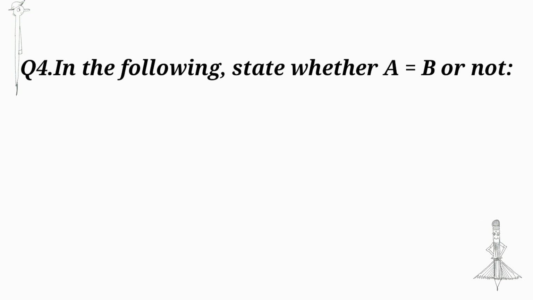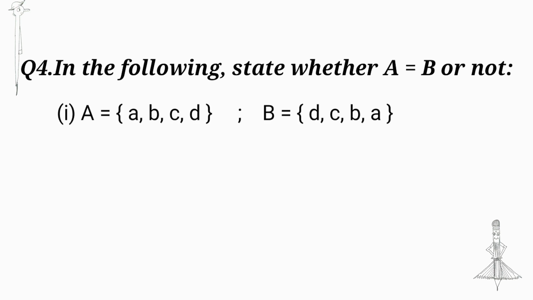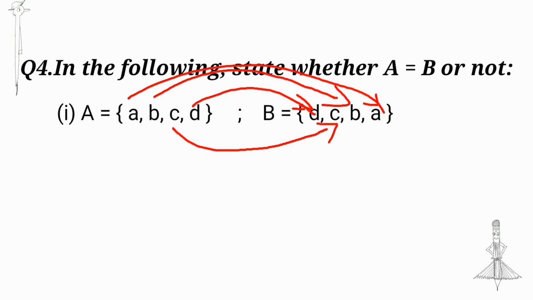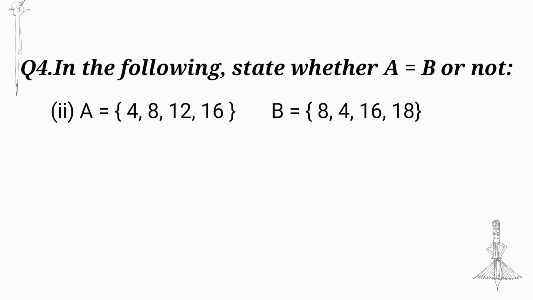In the following, state whether A is equal to B or not. First question, set A = {a, b, c, d}, set B = {d, c, b, a}. Every element of A is an element of B, so A = B. A = {4, 8, 12, 16}, B = {8, 4, 16, 18}. It can be seen that 12 is an element of A but 12 is not an element of B. So A is not equal to B.